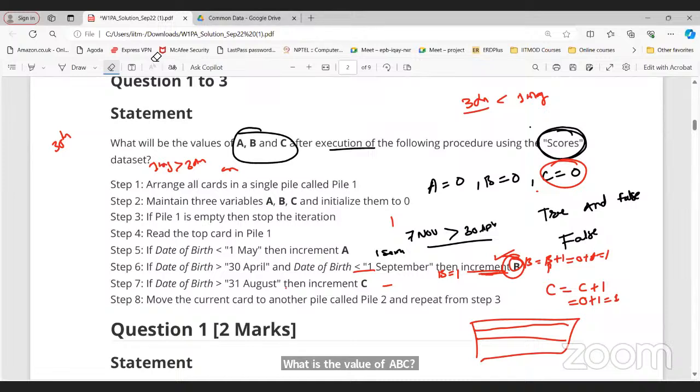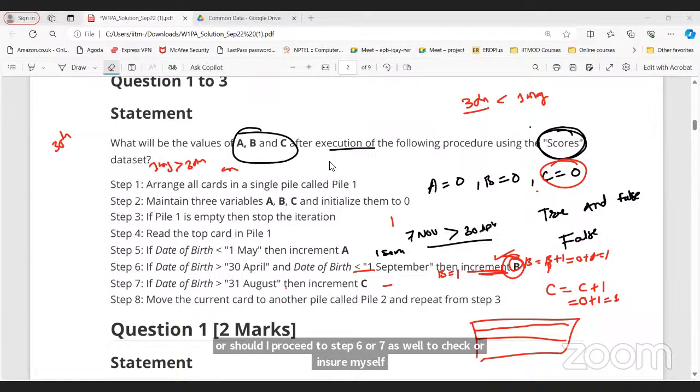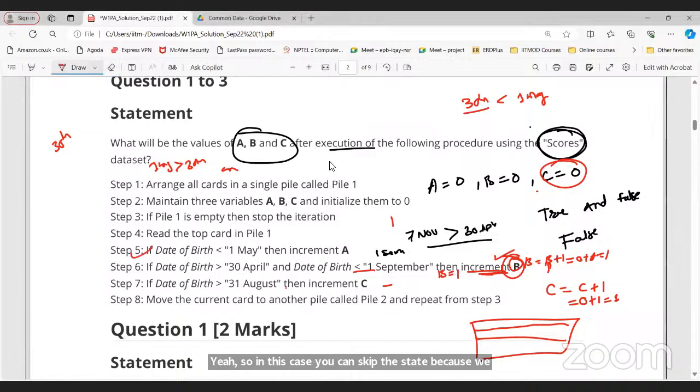Yes, you are audible. Tell me. Sir, I'm saying, do we have to check every case? Like if I get 4th of January, do I need to check steps 5, 6, 7, or if I am getting my answer on step 5, should I continue to another date of birth, or should I proceed to step 6 or 7 as well to ensure myself? Yeah, in this case you can skip the step because we don't have any other condition. These are three if statements independent of each other, right?